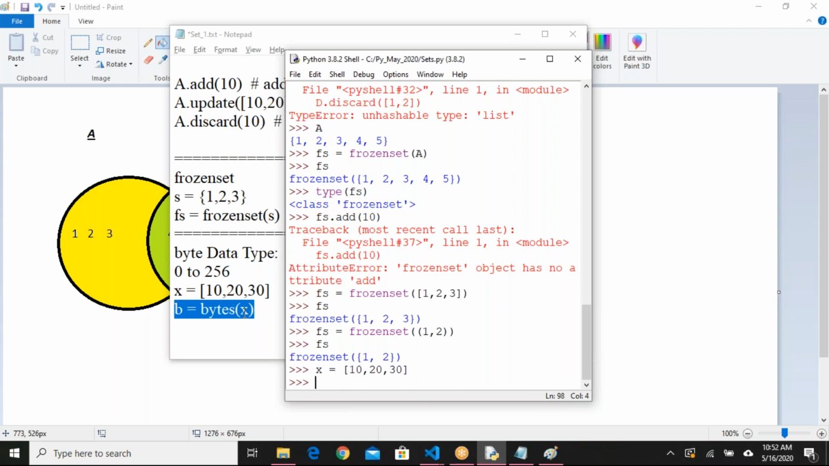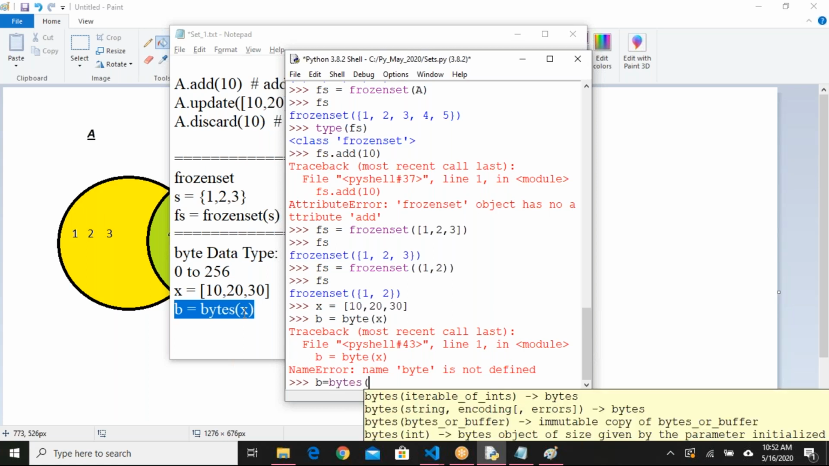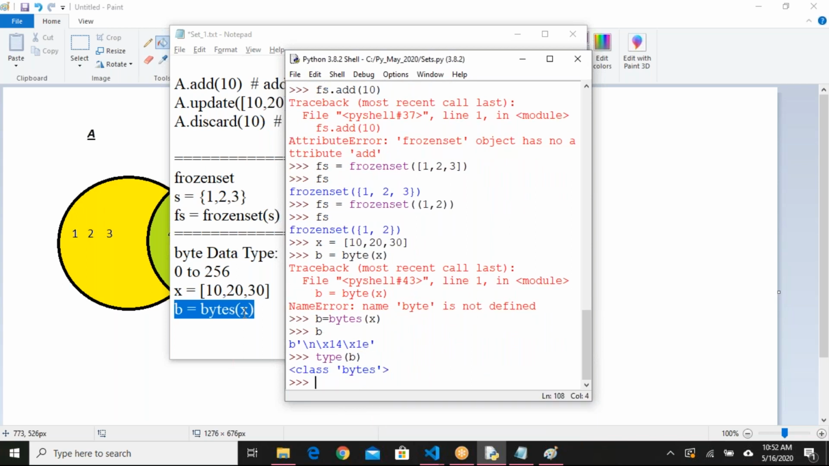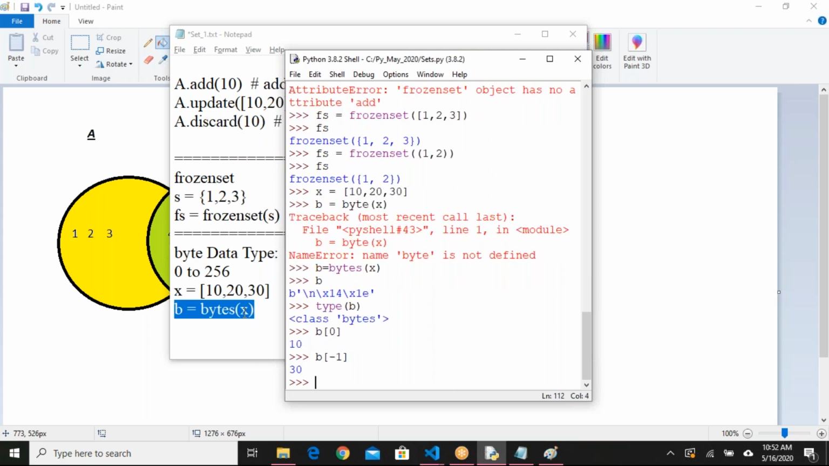And one more thing here is, once you have converted into bytes, you cannot make any change. Say for example, b equals bytes of x. Now b is of bytes type. If you want to access it, it is the same way. Indexes will be there, negative indexes, positive indexes, everything you can use.